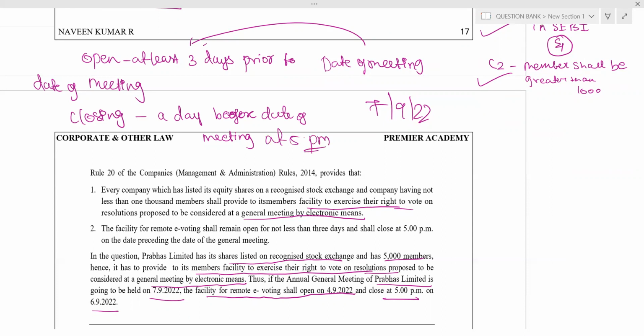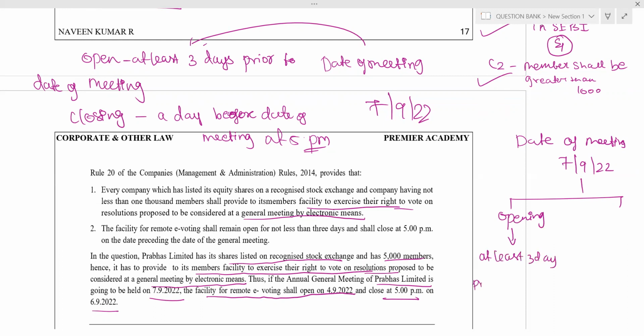Now the date of meeting is 7/9/22. What is the opening date? What is the closing date? When shall it be open? The provision said at least 3 days prior to the date of meeting, DOM in short.